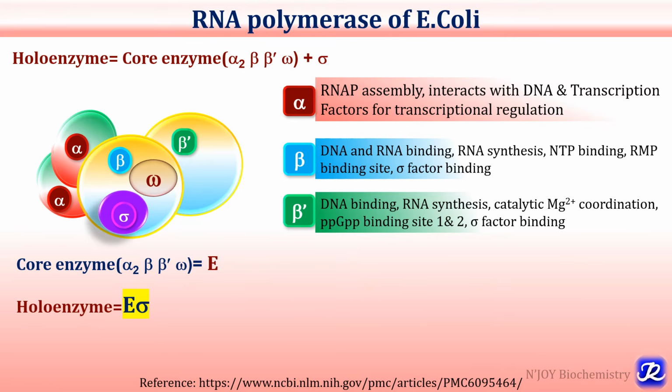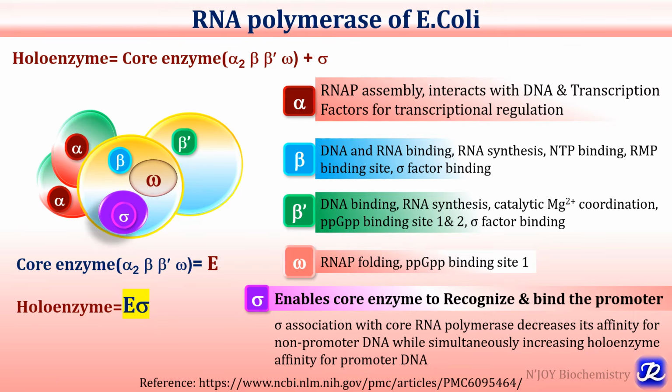The beta prime subunit is involved in DNA binding and RNA synthesis. It is the site for catalytic magnesium coordination, guanosine pyrophosphate binding sites 1 and 2, and also sigma factor binding. The omega subunit is involved in RNA polymerase folding and guanosine pyrophosphate binding site 1.